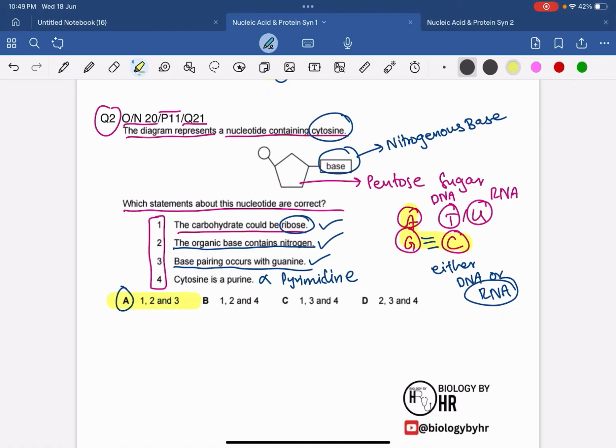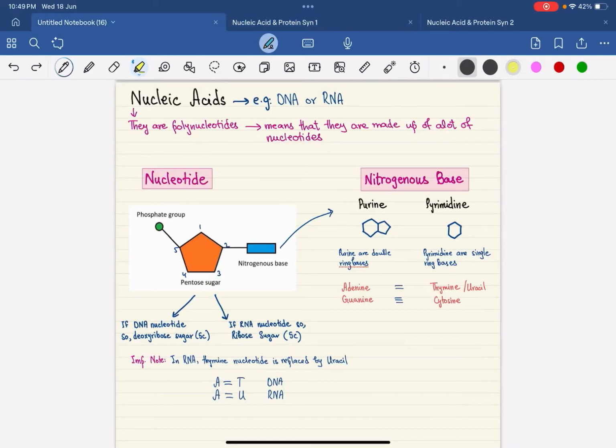1, 2 and 3 statements are correct. I hope that you are getting the MCQs. I have tried my level best to extract all the high yield points from the whole lecture of nucleic acid and protein synthesis and give it to you guys so that you can solve maximum MCQs.